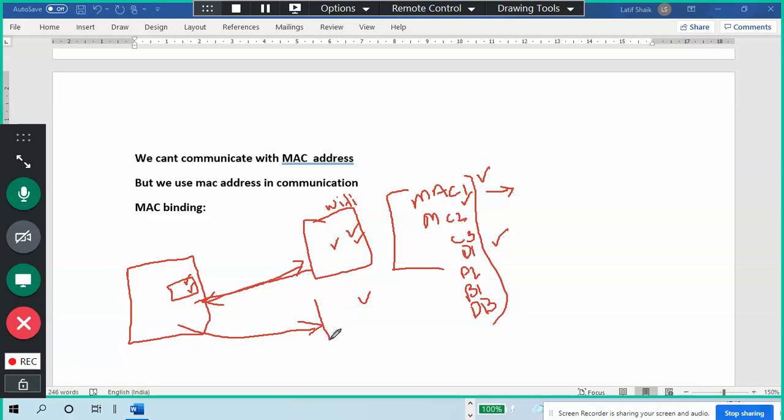Others don't know what the complaint is, because everything is bound already. I'm the only new person. Maybe one or two very new people are there. I have brought my own laptop now, so it is not even an office laptop. I am a visitor in the Hyderabad office. That's why they don't know whether to give the connection or not. So this is MAC binding. What is MAC binding?